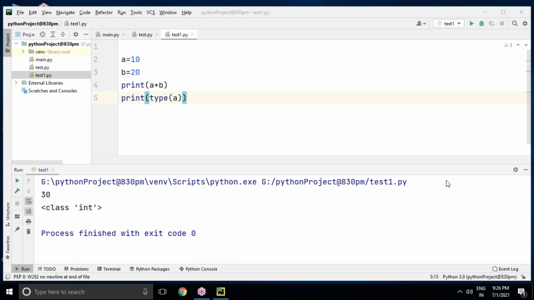No single batch have I cancelled due to low strength. Even if only one person joins, I'll continue for sure. Okay, sir. I've taken .NET classes from you, sir, if you can remember me.